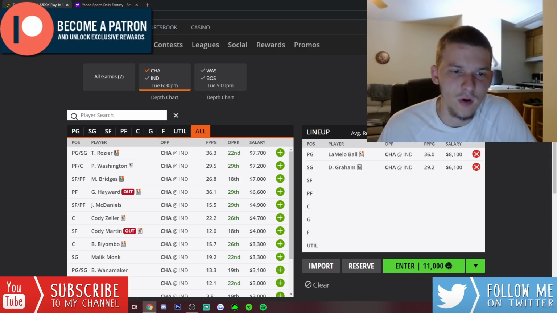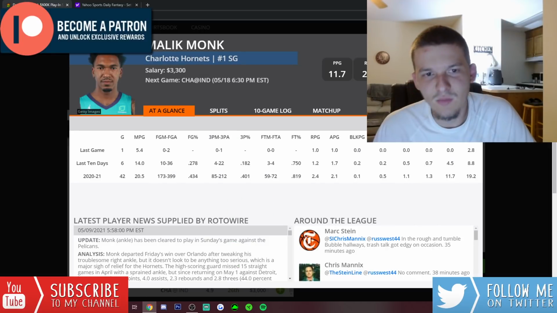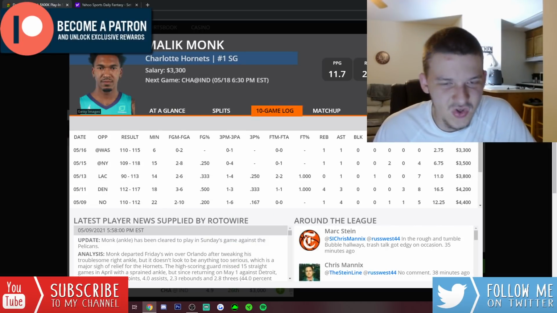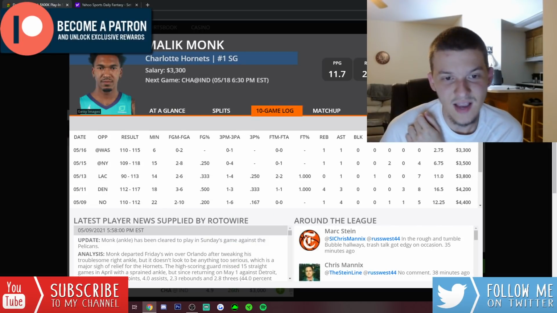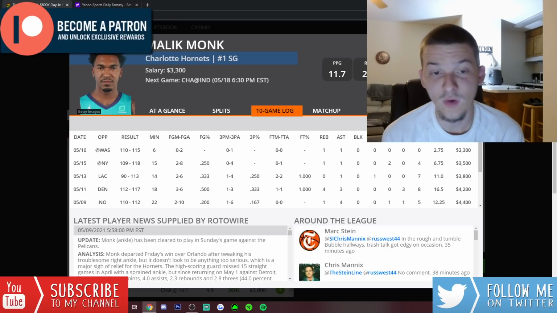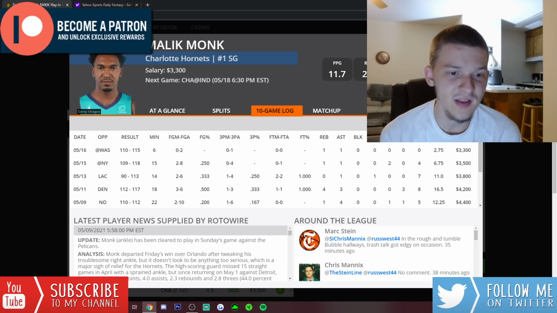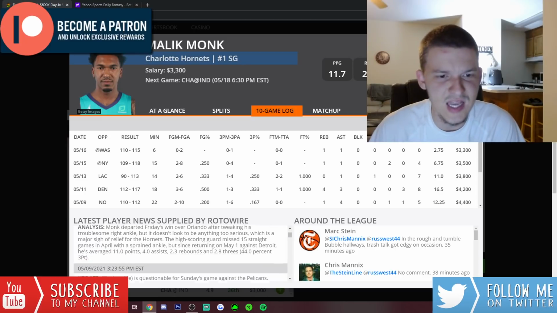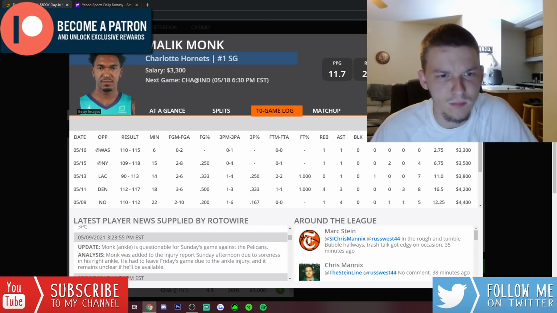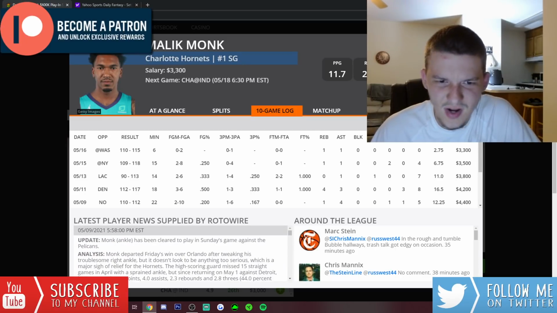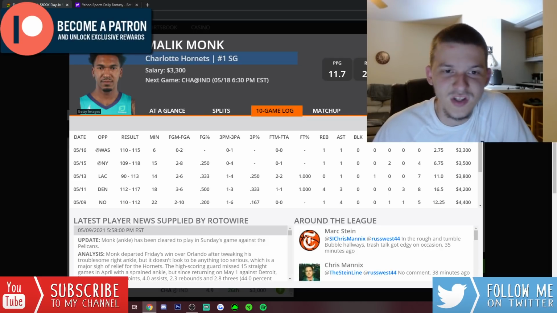Then you have Malik Monk for $3,300. He is super cheap, which is kind of appealing, but man, it's tough to trust Malik Monk right now. In his last 4 games, he's played less than 20 minutes. He only played 6 minutes last game against the Wizards. I think he did get injured in that game though, if I'm correct. He might have got injured. I honestly can't remember, but yeah, the minutes have been trending down for Malik Monk, which is a big concern.